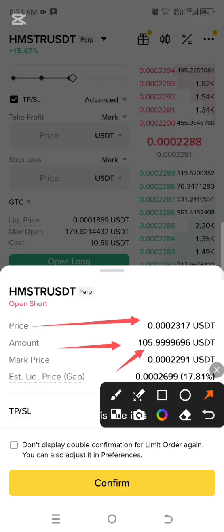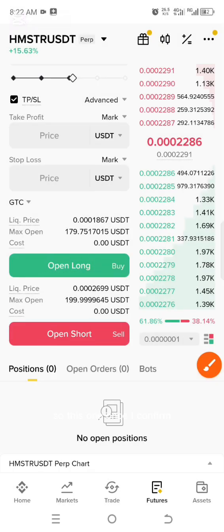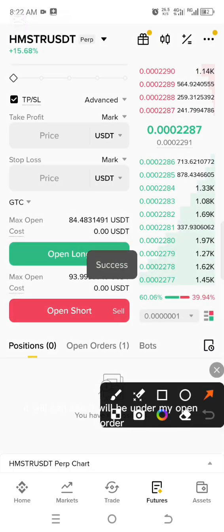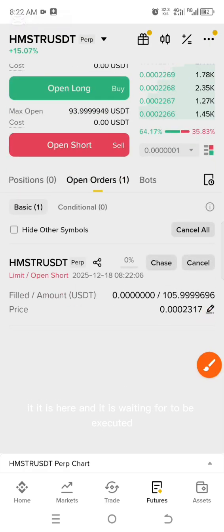So this one gives you power, like they have borrowed you $90. This is very good, you can make good money, but you can also lose money. So once I confirm, you can see it will be under my open order, waiting to be executed.